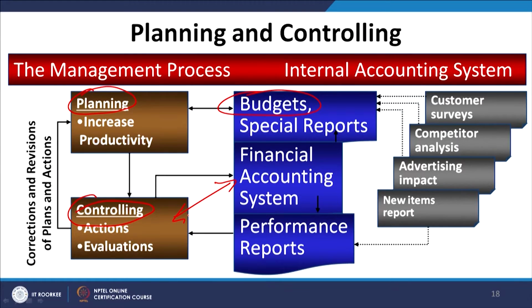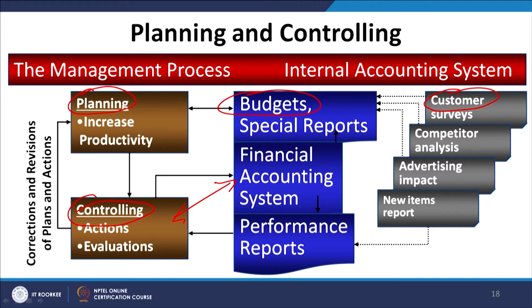Then we prepared the performance report. When the planned and the actual performances are different, we have to prepare the performance reports and find out the variances. And in this entire system of budgeting and creating the accounting information, different stakeholders help us and provide important information.